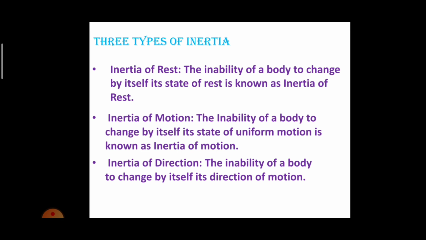So the three types of inertia are inertia of rest, inertia of motion, and inertia of direction. And what is inertia of rest? The inability of a body to change its state of rest is known as inertia of rest. And what is inertia of motion? The inability of the body to change by itself its state of uniform motion is known as inertia of motion. And the third one is inertia of direction, which is the inability of the body to change by itself its direction of motion.